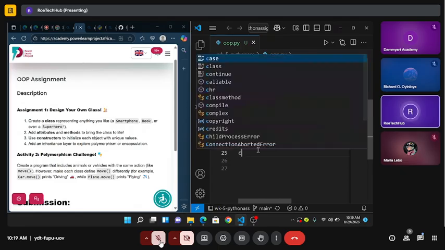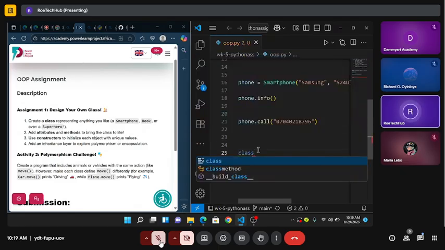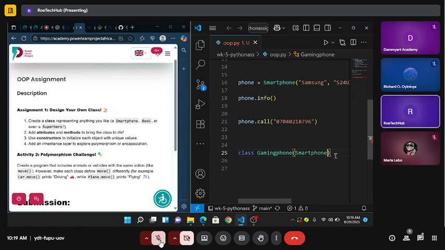So I'm just going to say class, let me say GamingPhone, and then I'm going to call this parent class SmartPhone. So this is polymorphism and encapsulation.